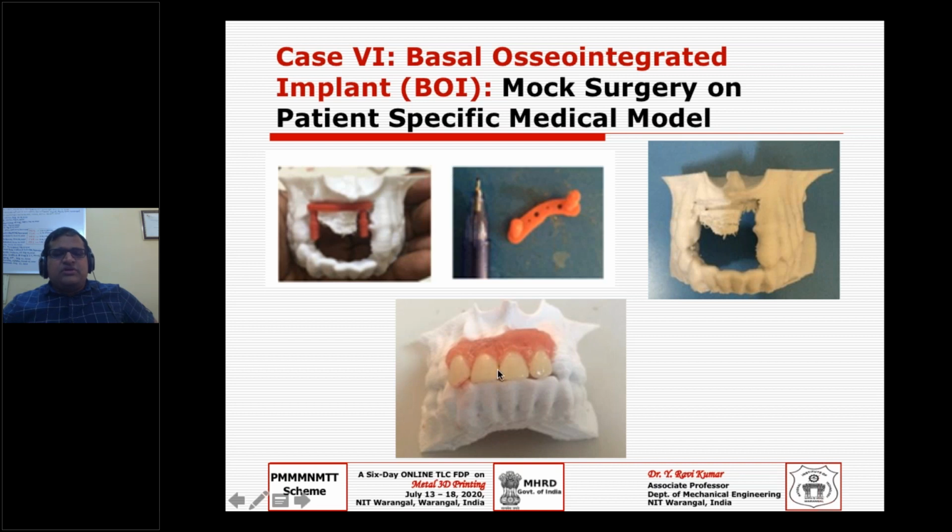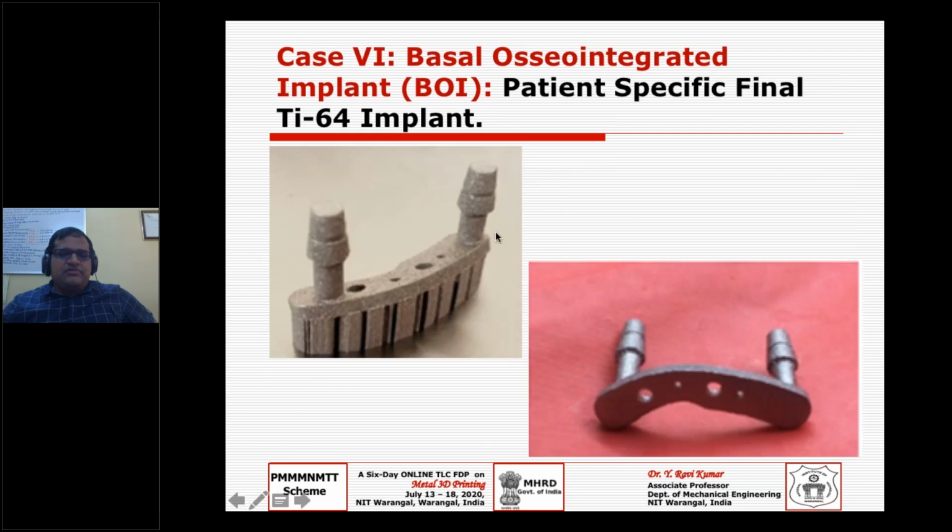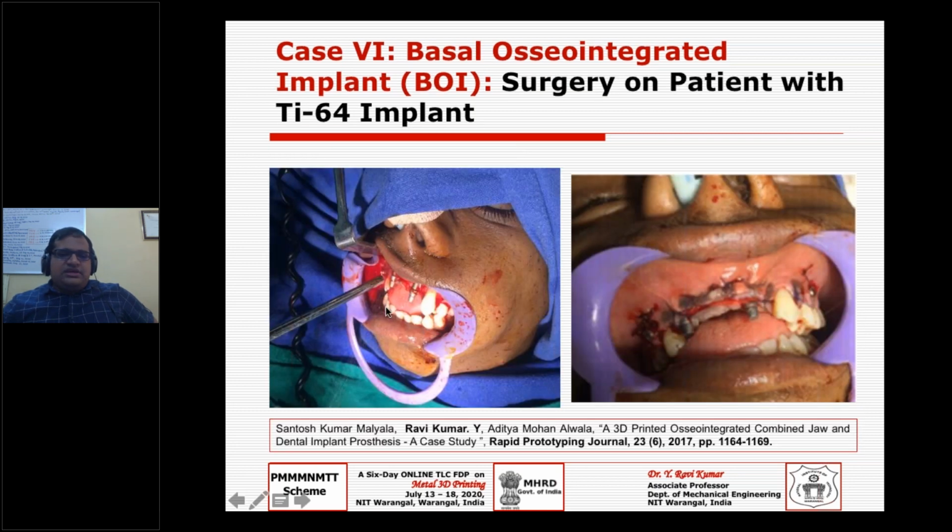And of course, we could not accommodate even 5 teeth, but 4 teeth are very much accommodated here. And this is the implant we designed, along with the supports, on the metal 3D printer. This is what it's going to be, and this will go and fit. That is again the skill of the surgeon, where this is kind of a snap fit. So they have fitted this here, where you can see this is the implant. Yeah, and it's got fitted.